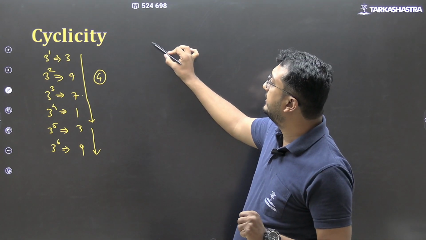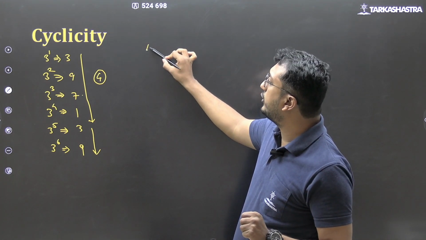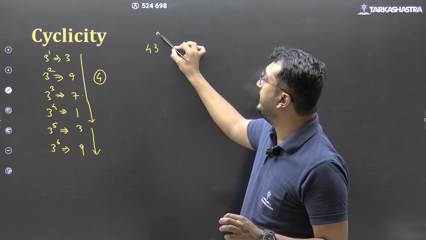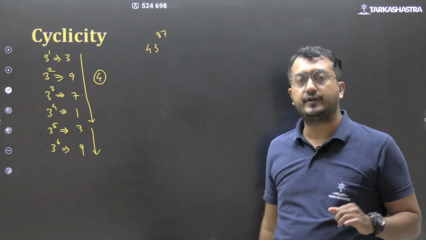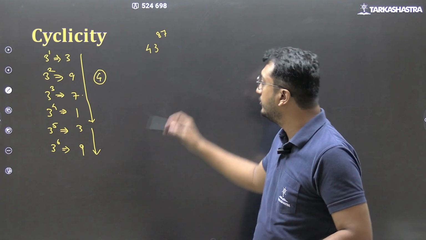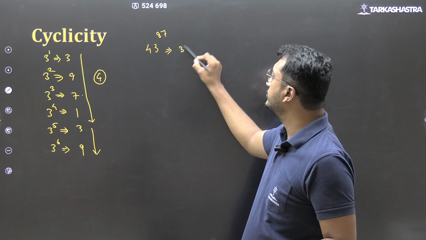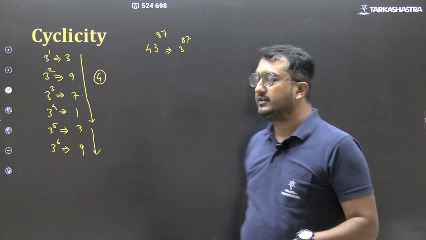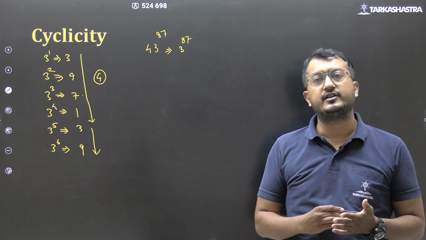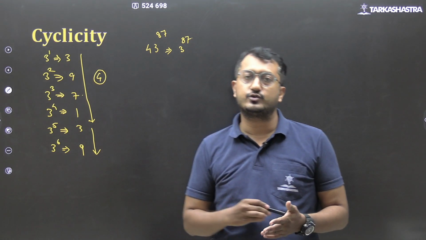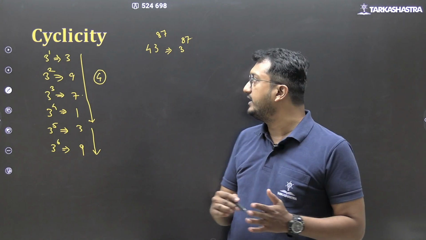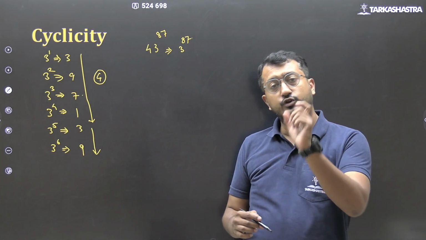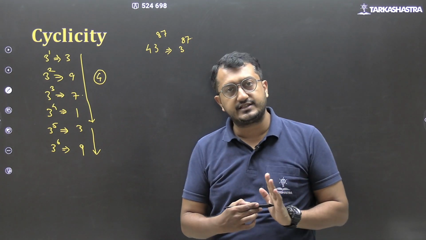Let us say 43 raised to 87. I want to find out the cyclicity of this. Okay. So 3 raised to 87. 3 raised to 87 का last digit will be similar to 43 raised to 87 का last digit. ठीक है. Why? Because only last digit helps me find out the last digit.